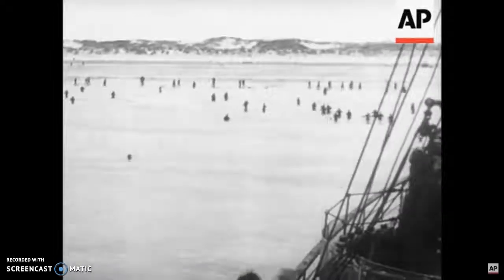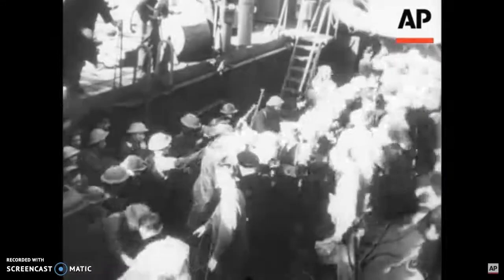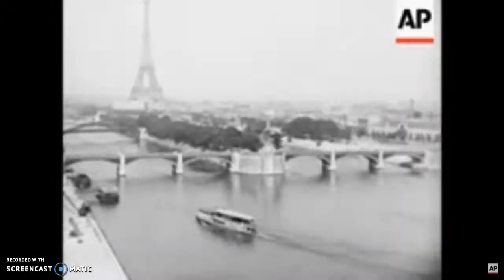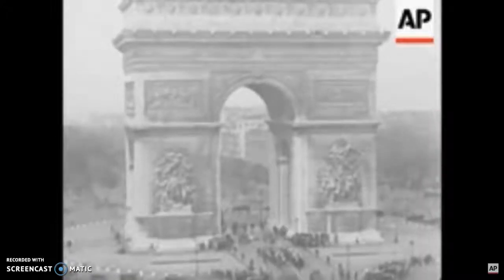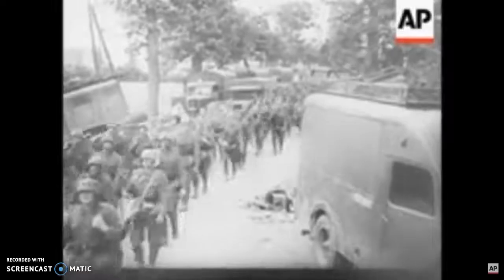German soldiers are now entering France. It's a very famous scene where French soldiers are entering British ships in Dunkirk. This is France. Now here we can see German soldiers walking into the capital of France, Paris.